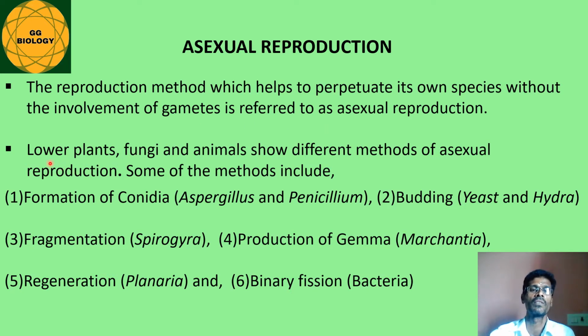Whereas in case of lower plants such as fungi and animals, they show different methods of asexual reproduction, and some methods are shown below. Formation of conidia in case of fungi, especially in Aspergillus and Penicillium. Budding takes place in case of yeast as well as Hydra. Fragmentation occurs in case of Spirogyra. Production of gemma occurs in the case of Marchantia. Regeneration occurs in the case of Planaria, and binary fission in case of bacteria.